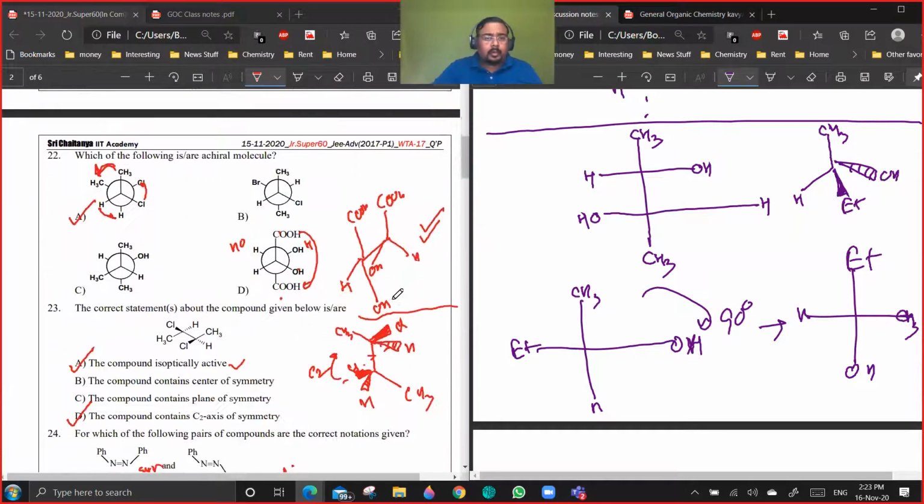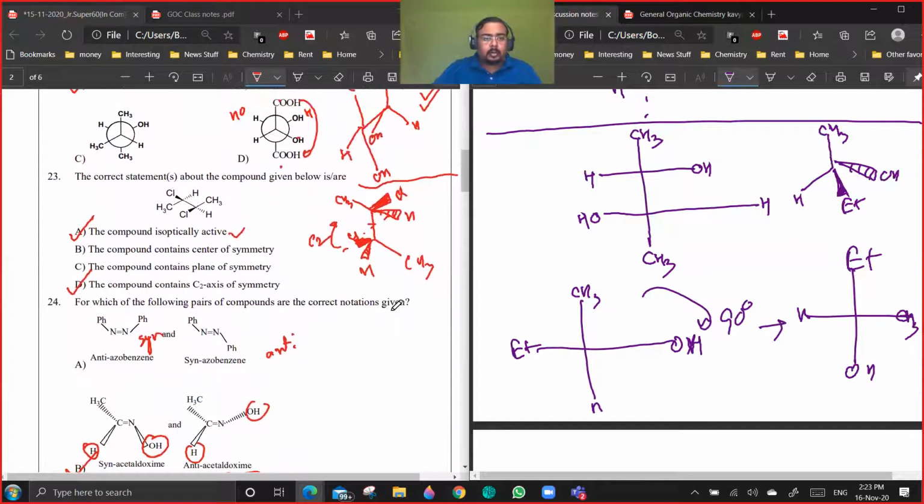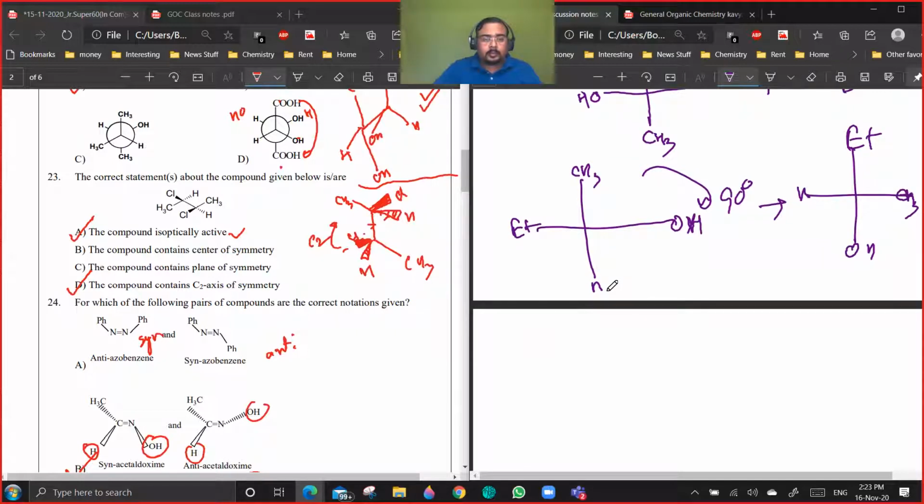So after this, 22 is done. 23, 24, yeah. 23, you need to draw the Fisher projection. Okay, so it is optically active.